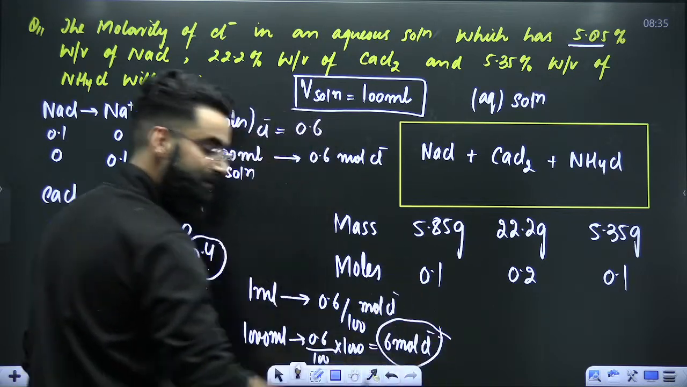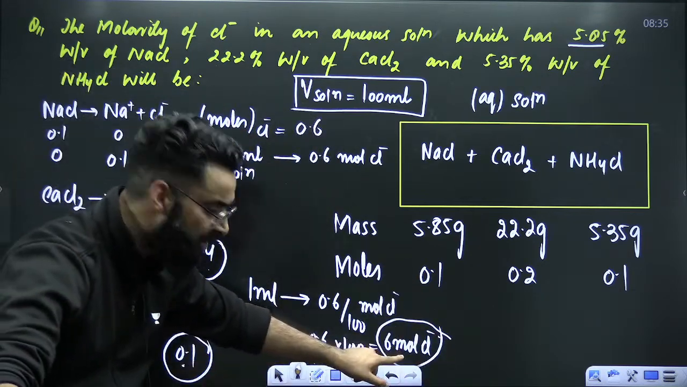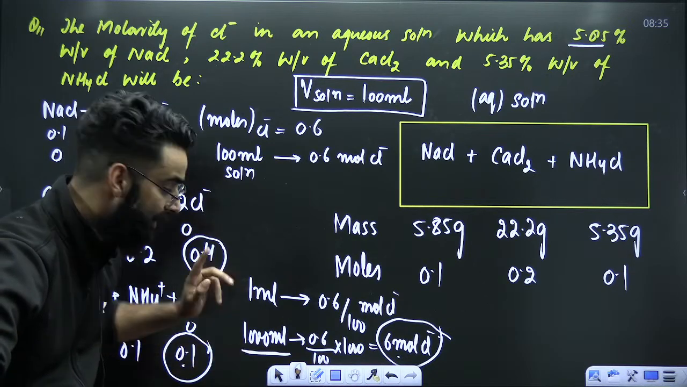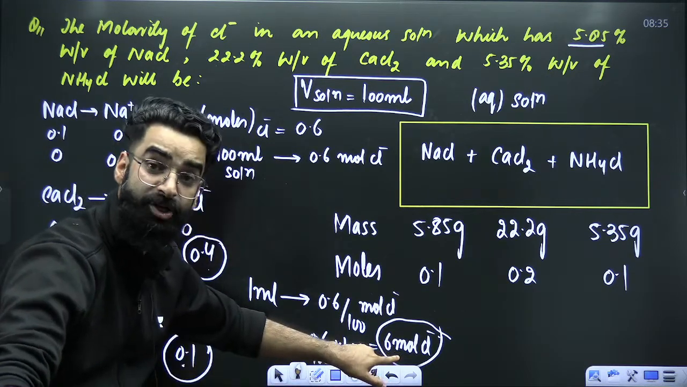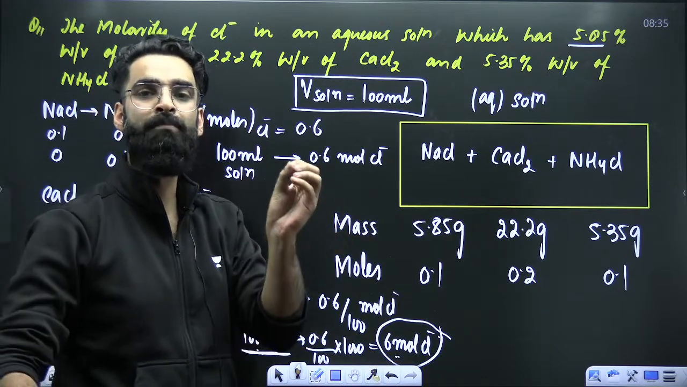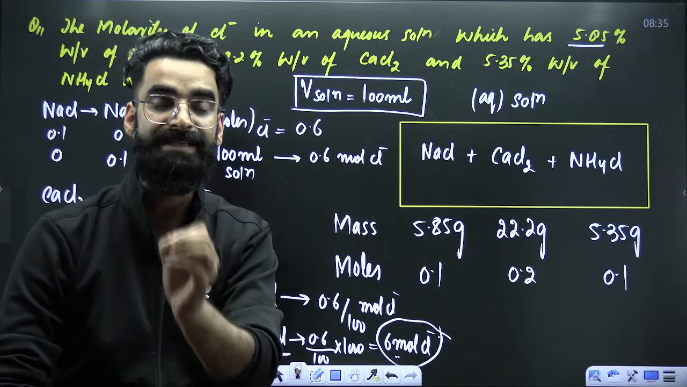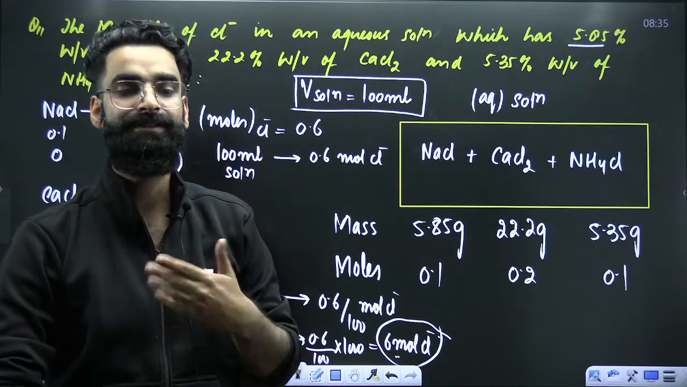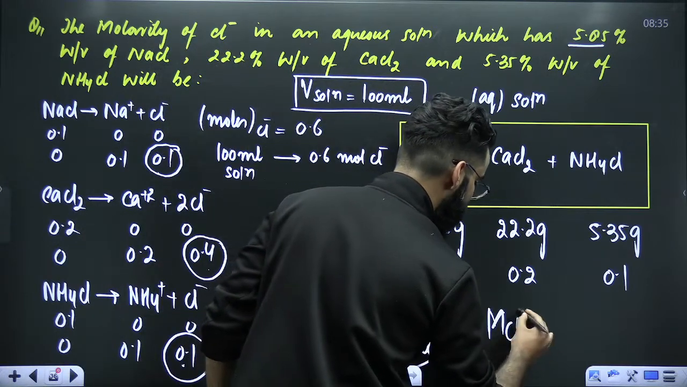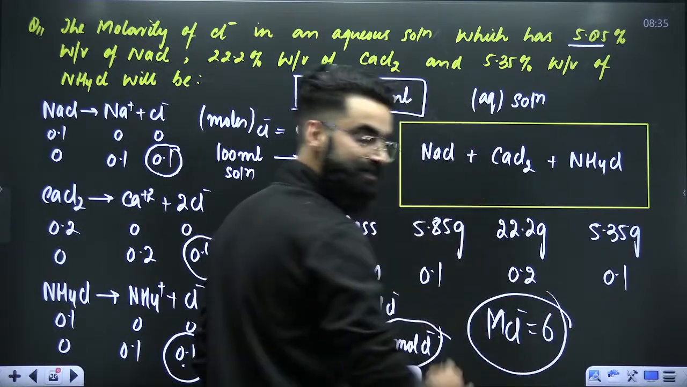Tell me, what did I get? I got the moles of Cl negative which are present in 1000 ml of solution. That means I got the moles of Cl negative present in 1 liter of aqueous solution. That defines its molarity. So the molarity of Cl negative in the resulting solution is equal to 6.